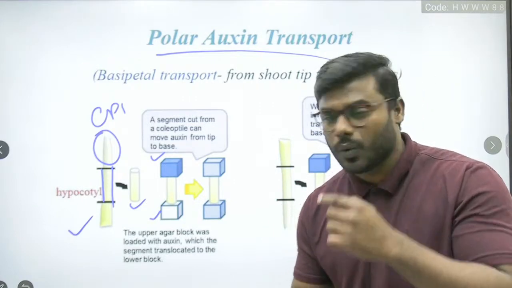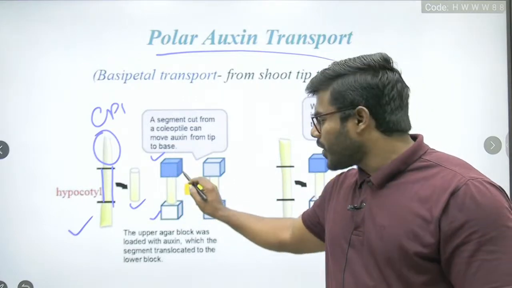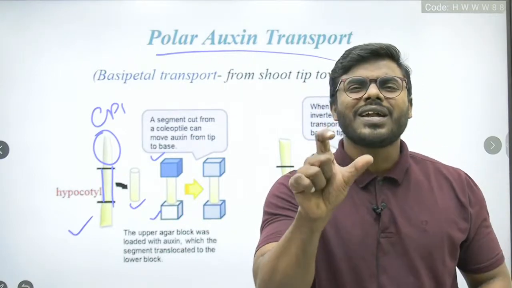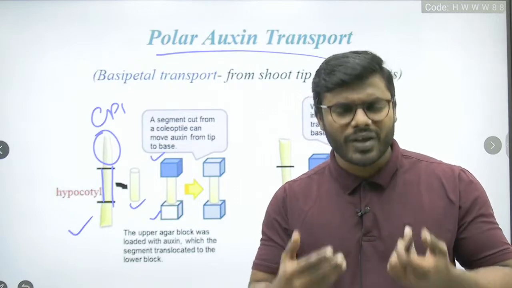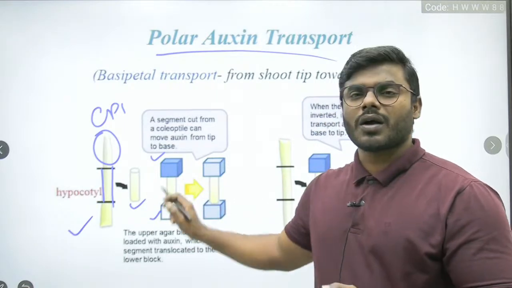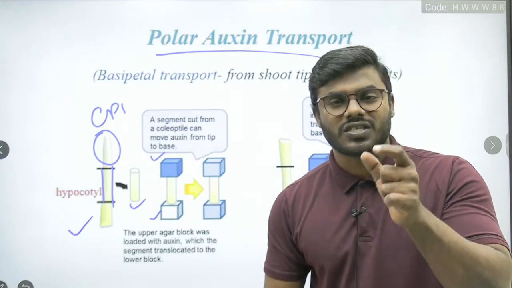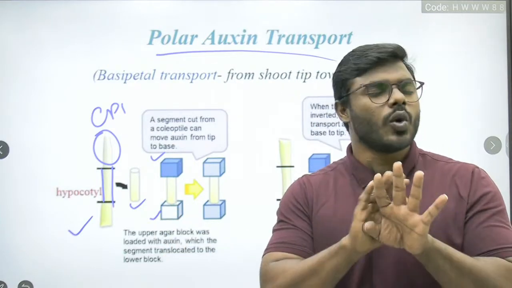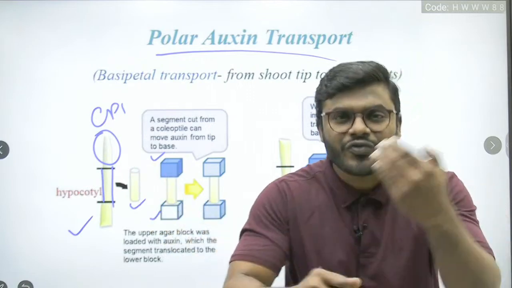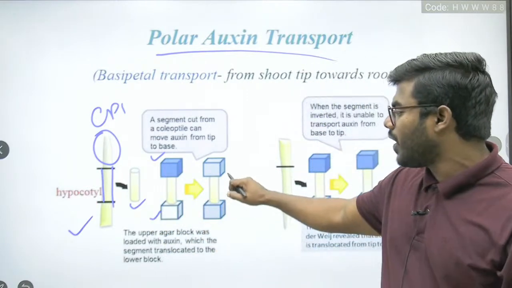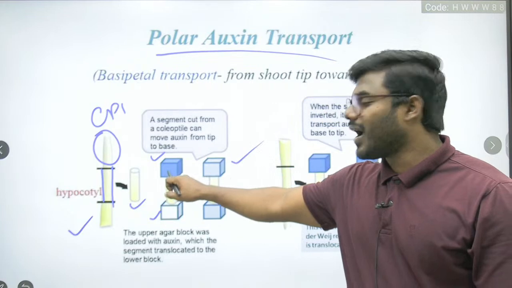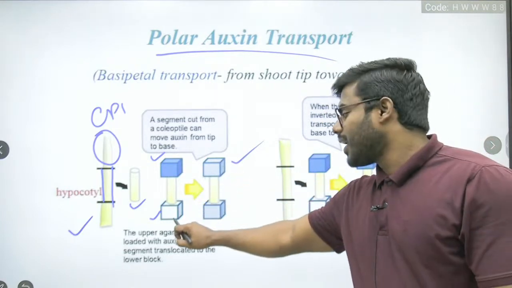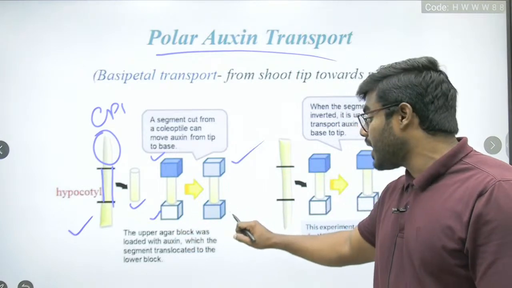What is happening now? Upper agar block, you can see, right, it is a very dark blue color. Why? Because it is completely loaded with auxin. Follow my words correctly. Upper agar block completely loaded with auxin. And what about the lower agar block? It is completely white in color. It is not at all loaded with anything. After some time, what we observed, all the students look into this, the dark blue color one became light blue color. The complete white one also became a light blue color.